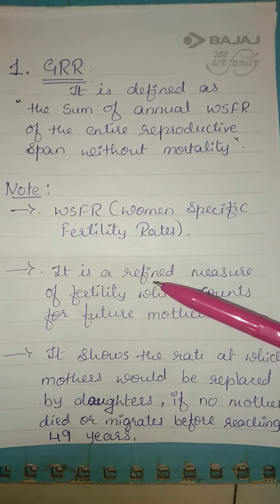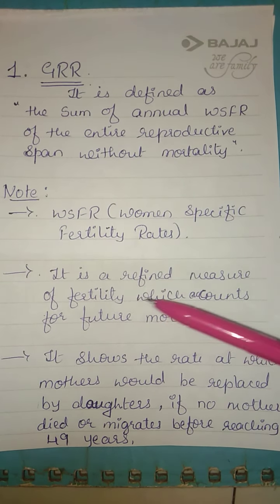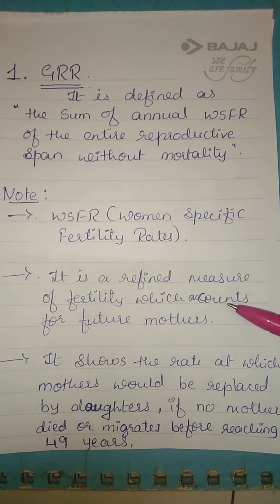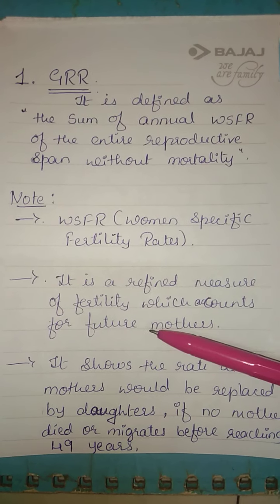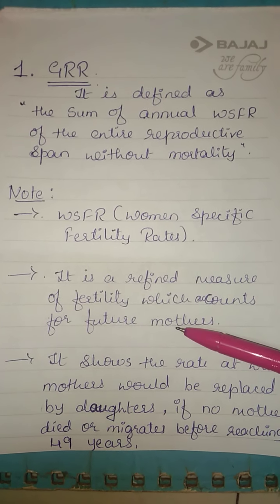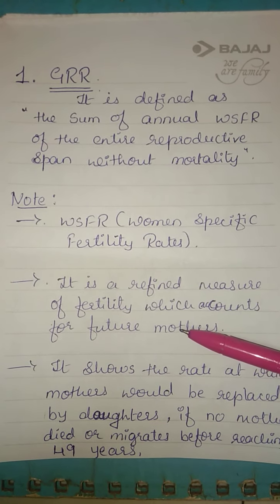Next, it is a refined measure of fertility which accounts for future mothers. As I told you, girls, or female babies, are future mothers.